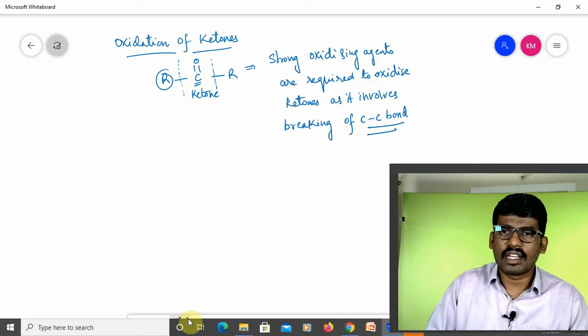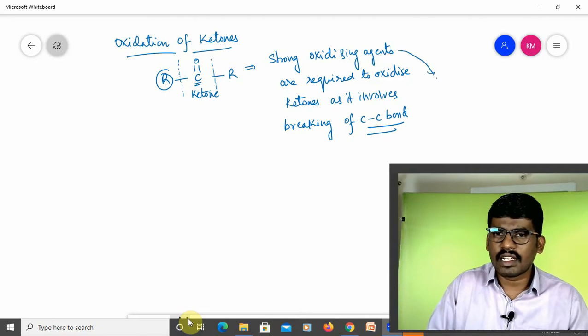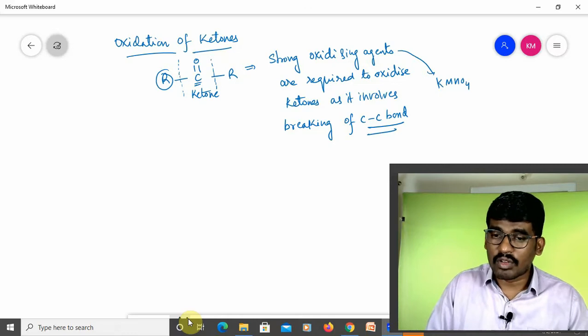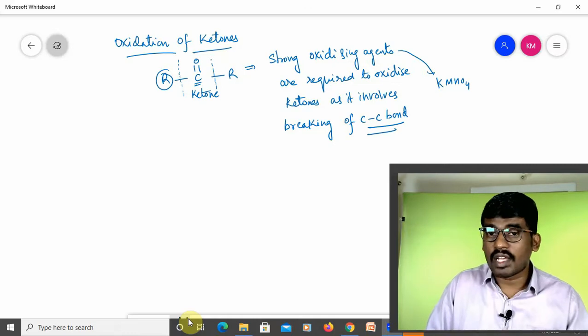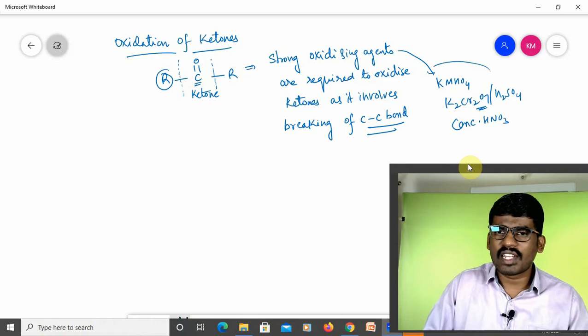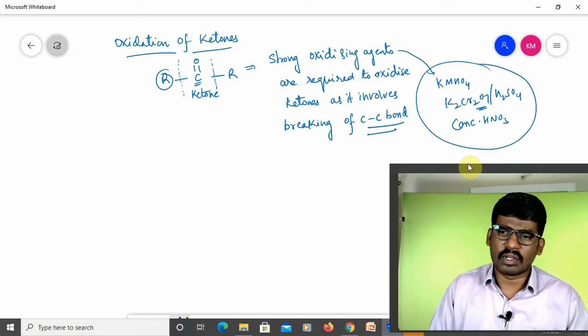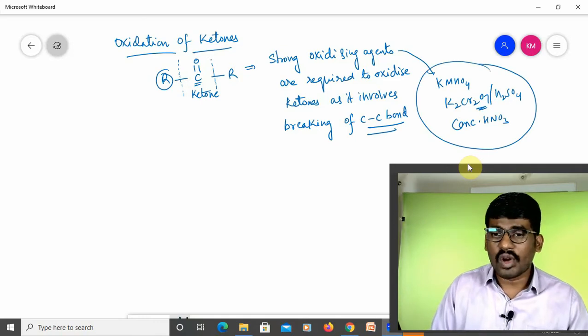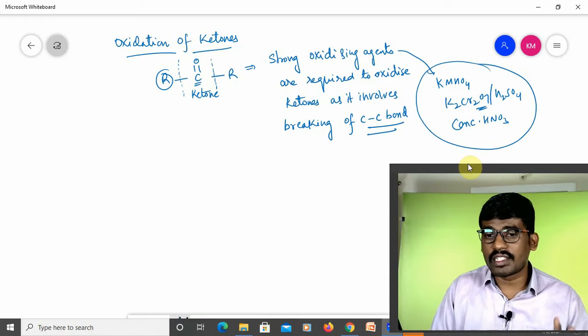Strong oxidizing agents like alkaline KMnO4, acidified KMnO4, K2Cr2O7, that is concentrated acidified potassium dichromate, and concentrated HNO3 are required because it involves breaking of the C-C bond.